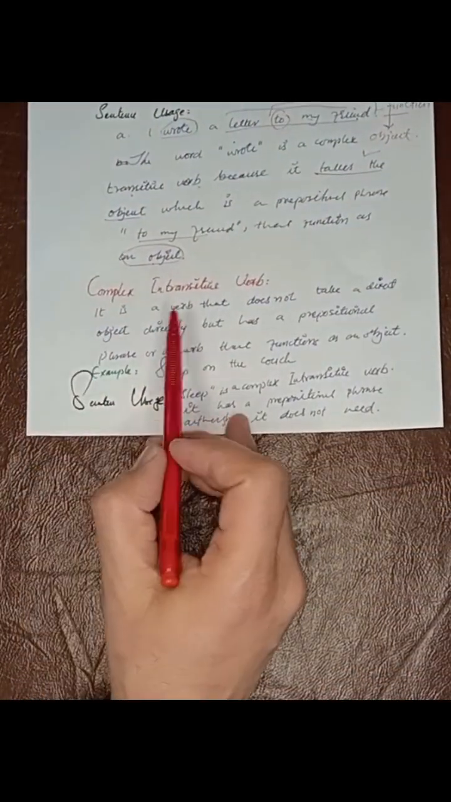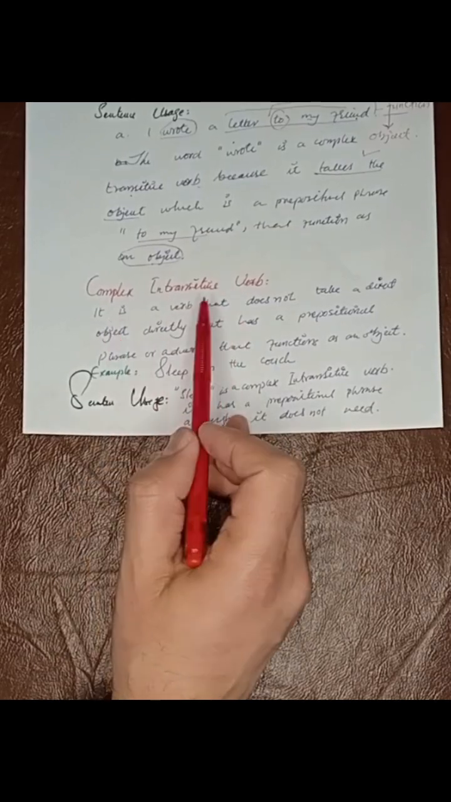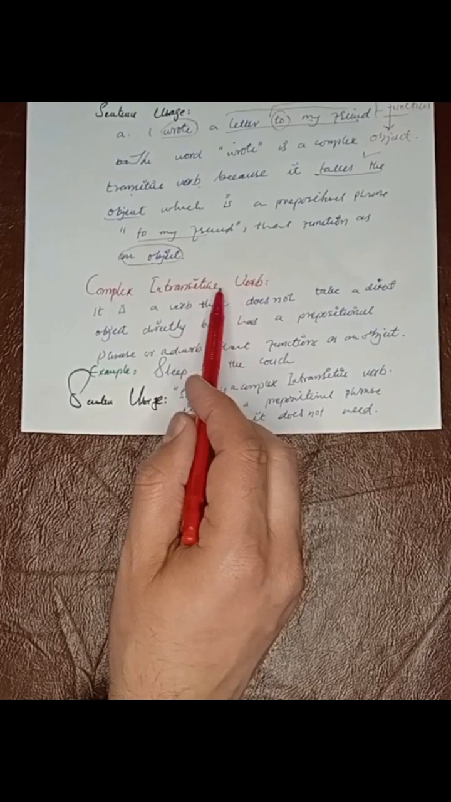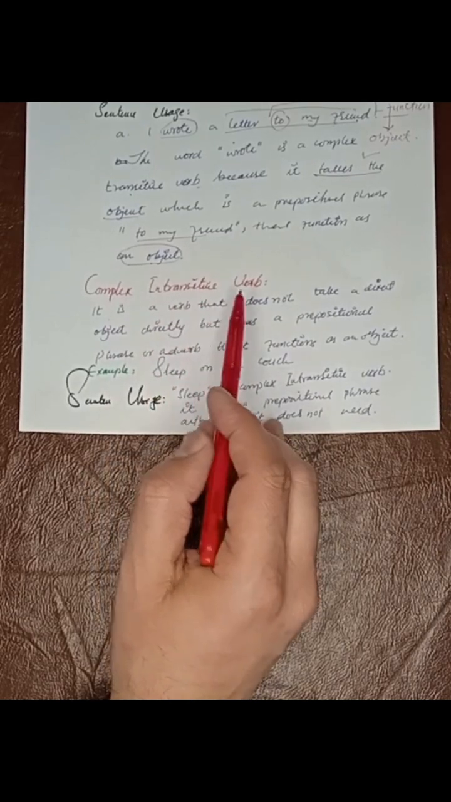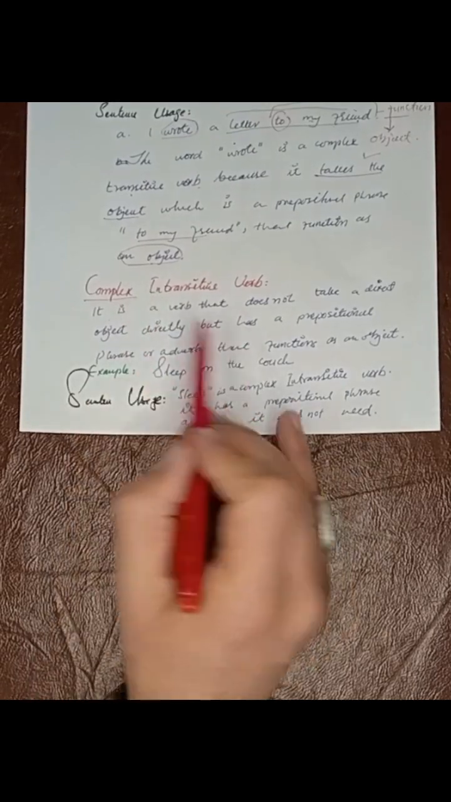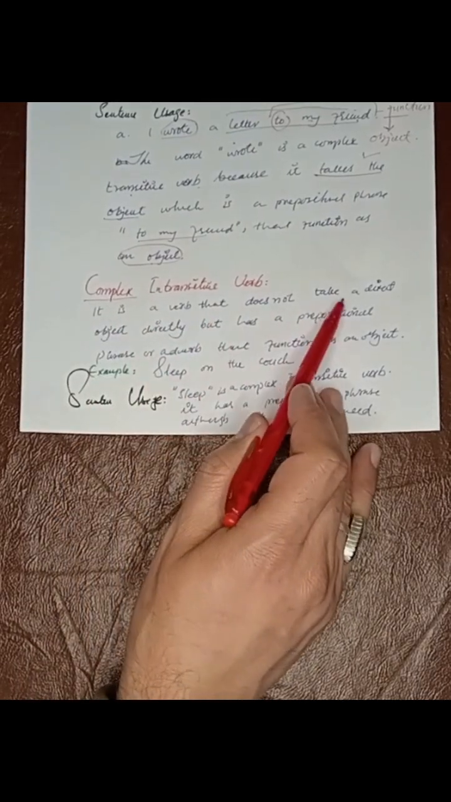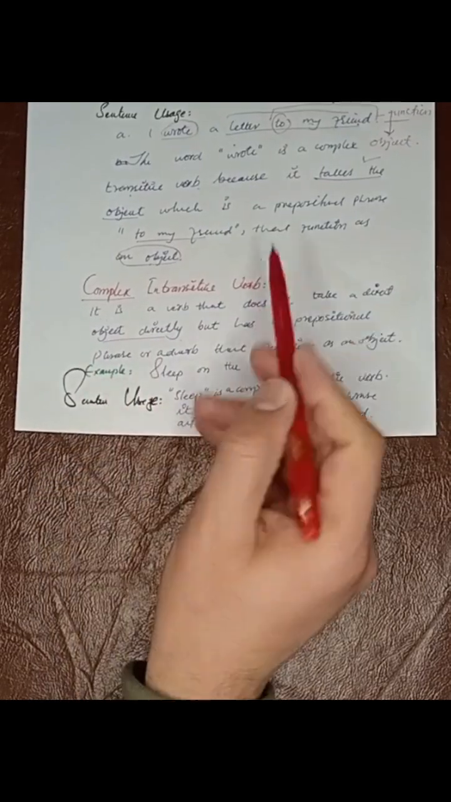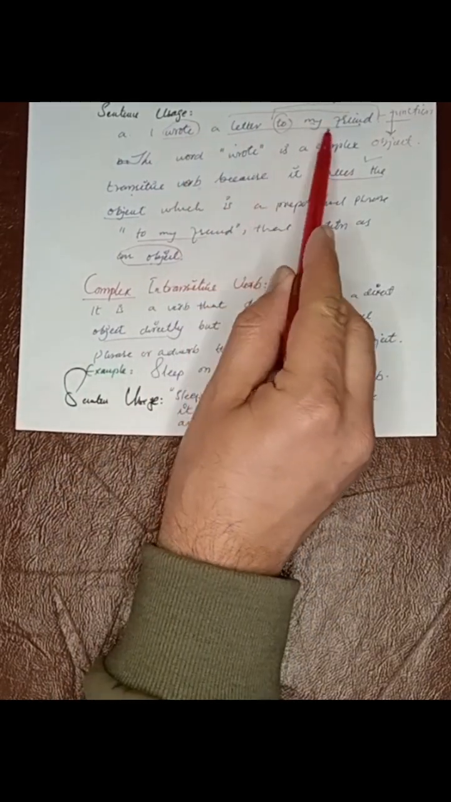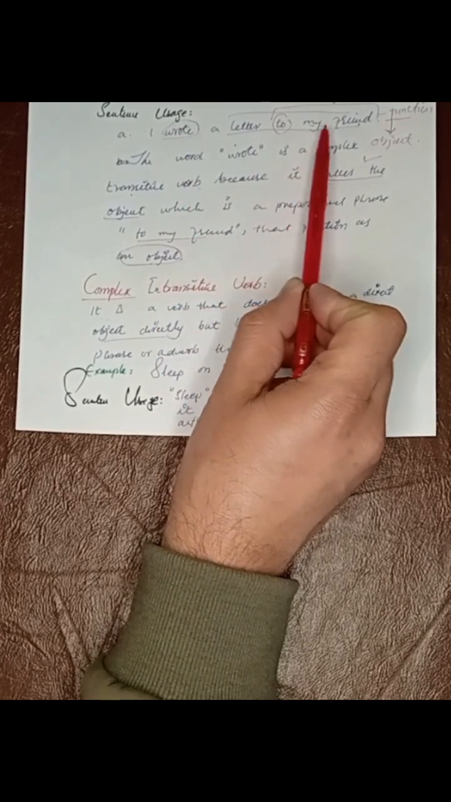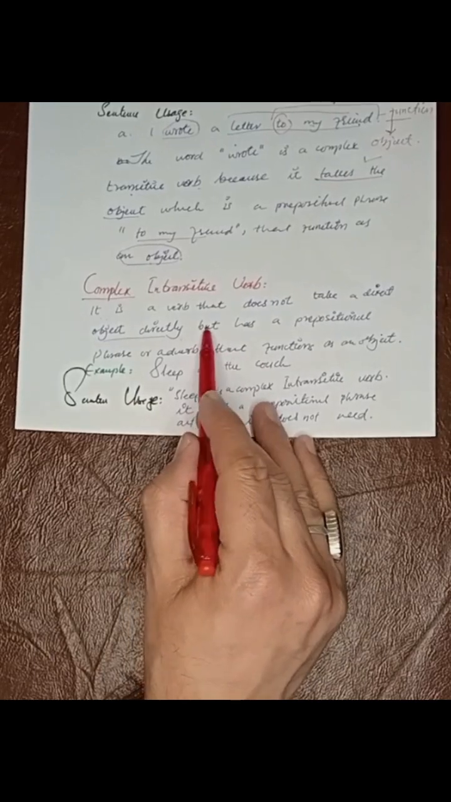Now let's move on to the complex intransitive verb. So keep this in mind. The intransitivity lies in the complex intransitive verb, but complex means some other things are added to it. It is a verb that does not take a direct object directly. Like here we say, I wrote a letter to my friend. Now in intransitive, it doesn't require to my friend, the final phrase. Let's talk about that.